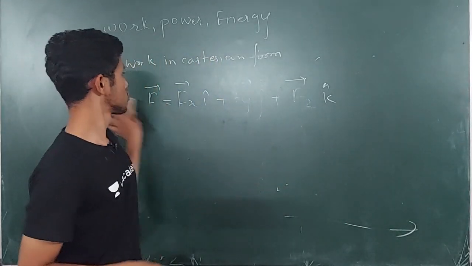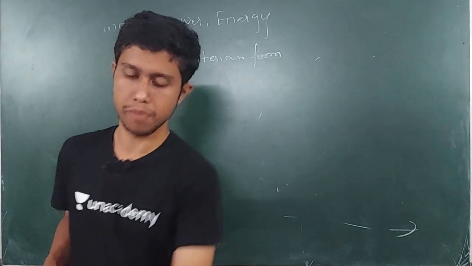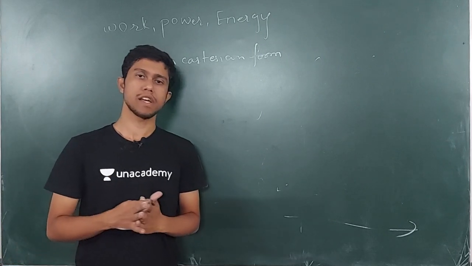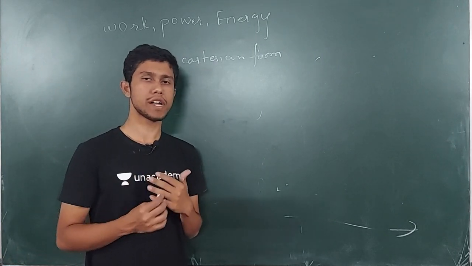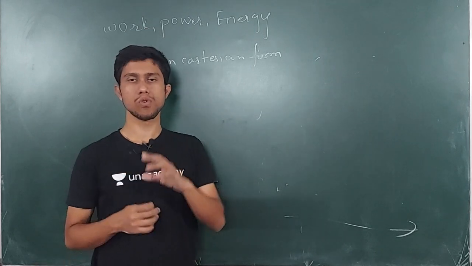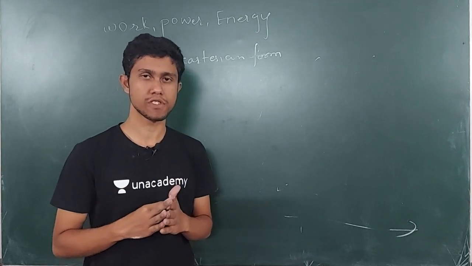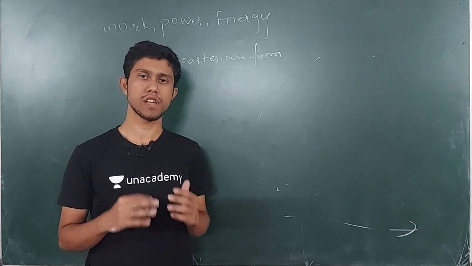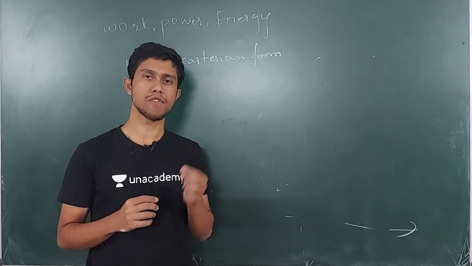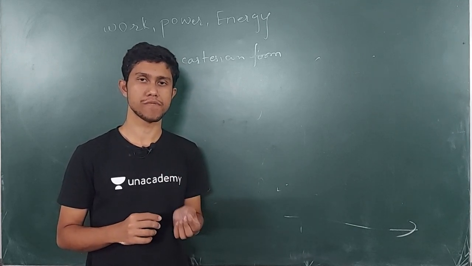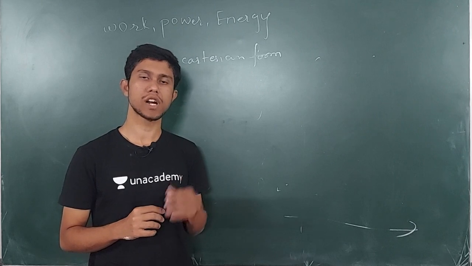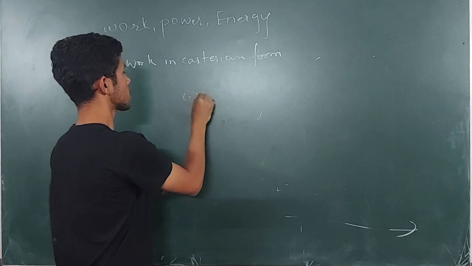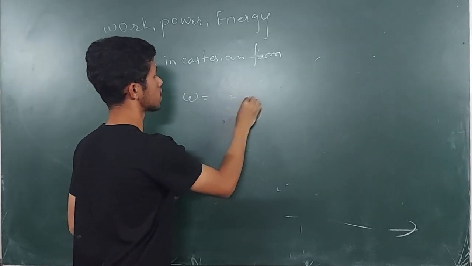So how will we solve this? It is very simple. I know the variable force. So can you tell me how we can find the work done by a constant force using the formula of work done by the variable force? The thing is very simple. The work done by a constant force is a special condition of the work done by the variable force. So you can find the work done by a constant force by putting the value of F constant, like you have work by a variable force equals integration of F dot ds.